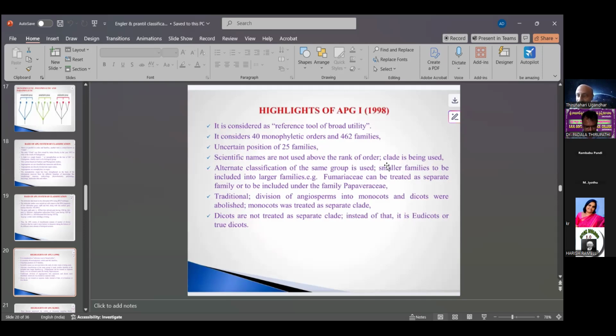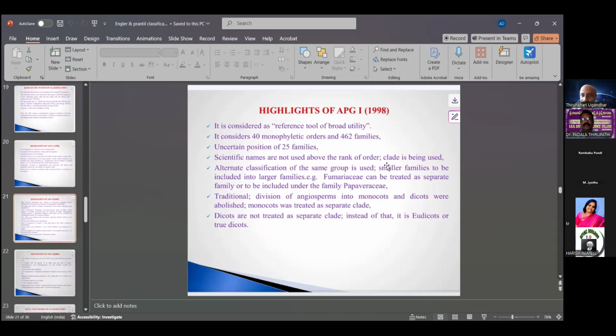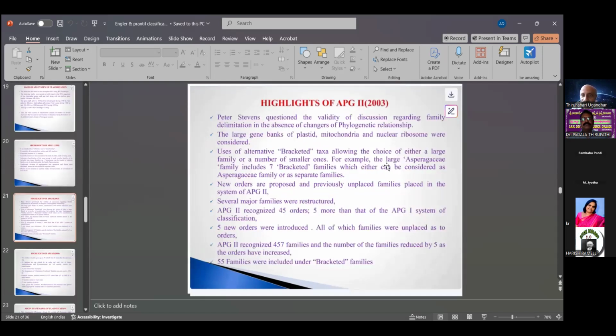Dicots are not treated as a separate clade. Instead, eudicots are also called true dicots. Eudicots are true dicots. Only monocot is a separate clade. That is in APG 1, or 1998, but then APG 2, 2000.